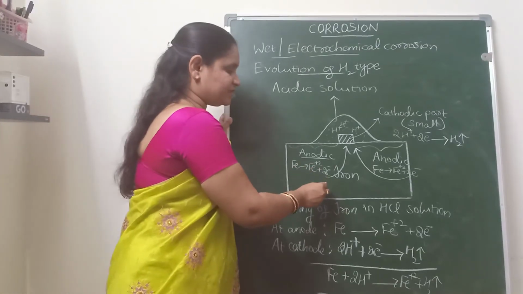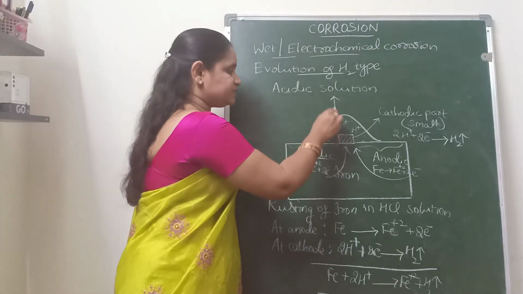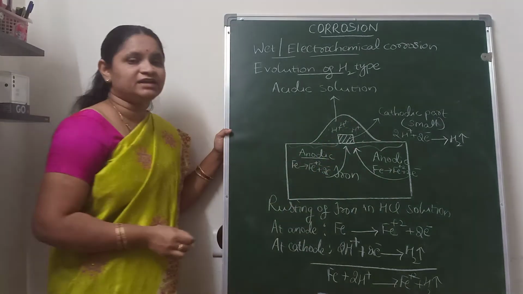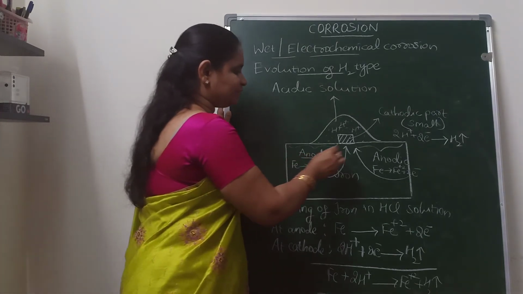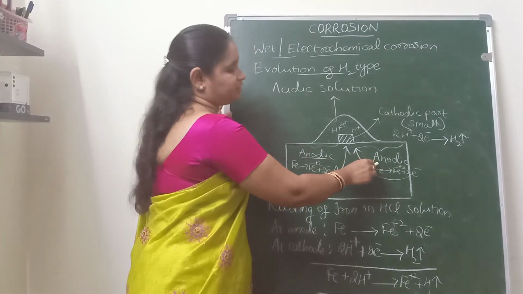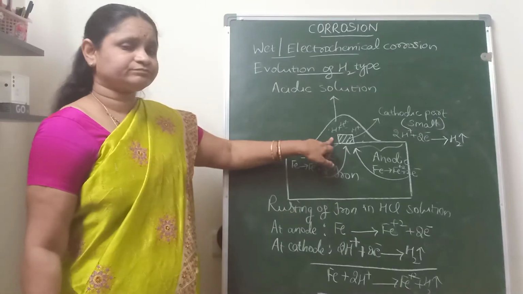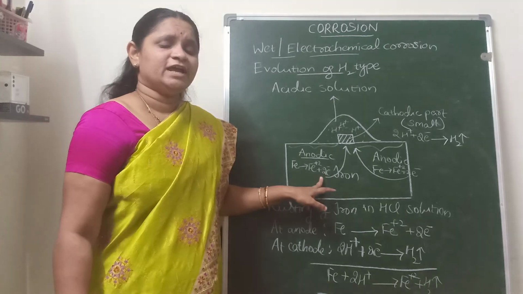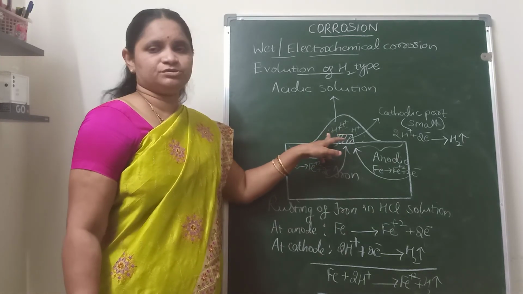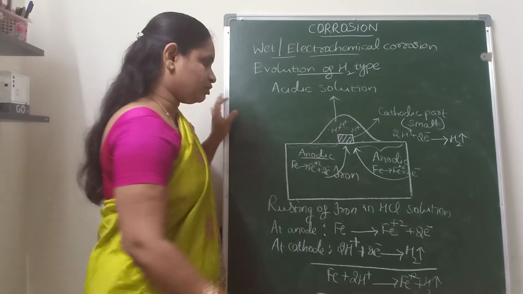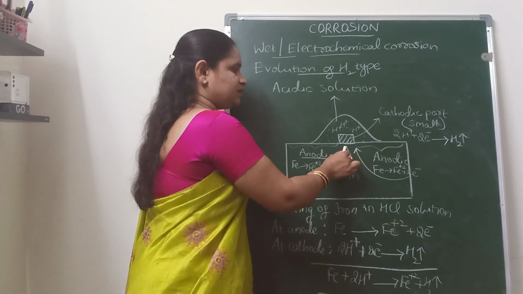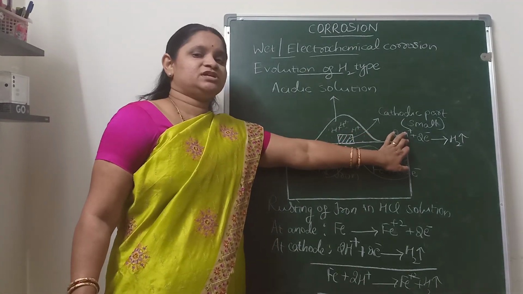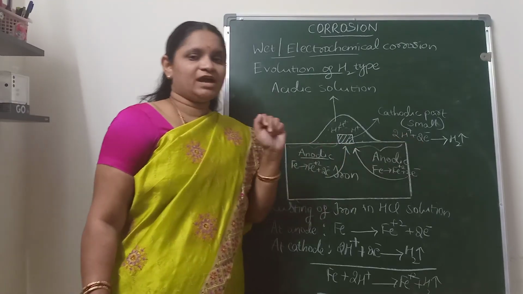When the iron metal surface is exposed to the acidic solution, some small portion of the iron metal will act as the cathodic part, whereas the remaining part of the metal will act as the anodic part. Now at the anode, the iron metal will undergo oxidation to form Fe2+ ions, which will dissolve into the solution, whereas the electrons will move through the iron metal towards the cathode, and at the cathode the reduction of hydrogen ions will take place to form hydrogen gas.